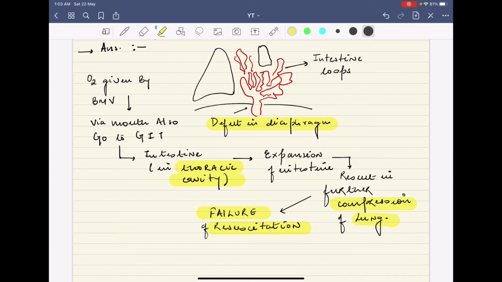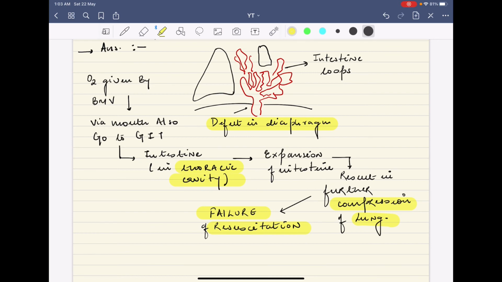But what was our ultimate aim of neonatal resuscitation? We want the expansion of the lungs, we want air to go in the lungs, the baby should not be hypoxic. So this will result in the total failure of neonatal resuscitation.